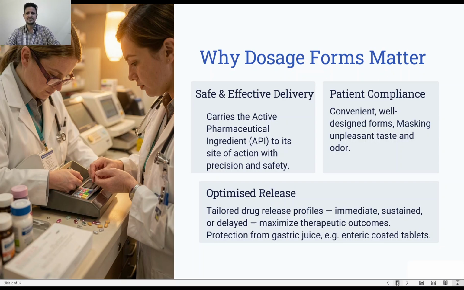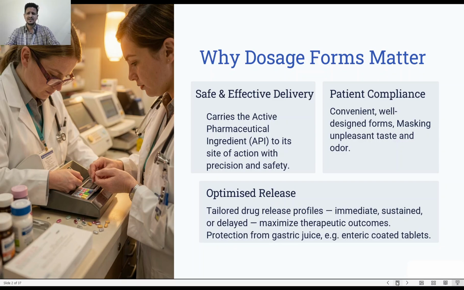Okay, so for example, when we need bricks to build our house, the truck that will bring the bricks is the dosage form, and the bricks are the API or the drug which will be used to build our house. Okay, so the dosage form will only help to bring the drug safely. And when we say safely, it also means it will protect the drug from any kind of degradation.